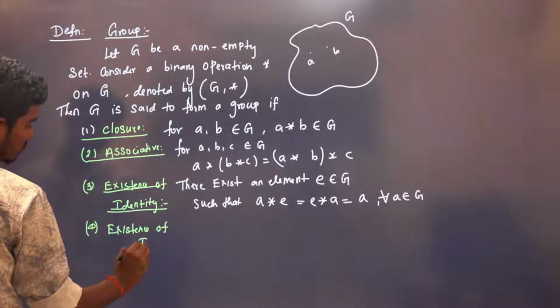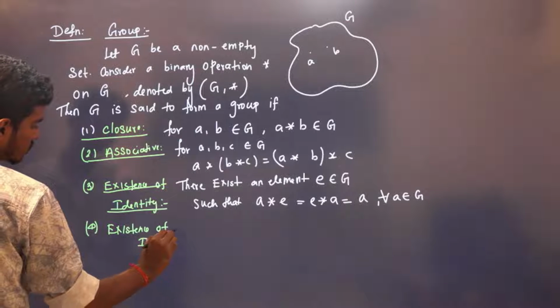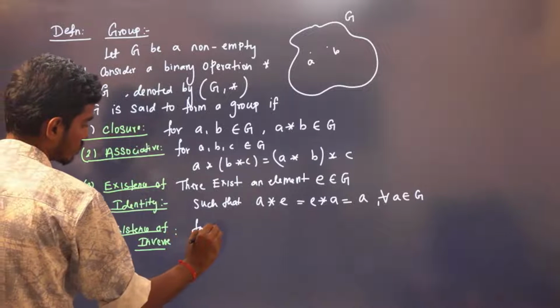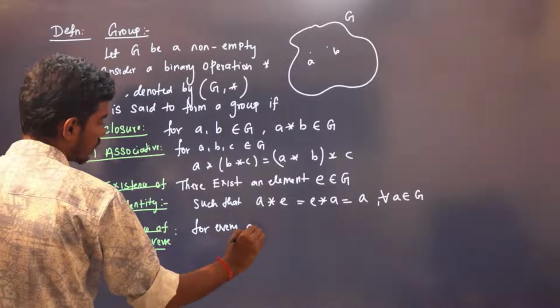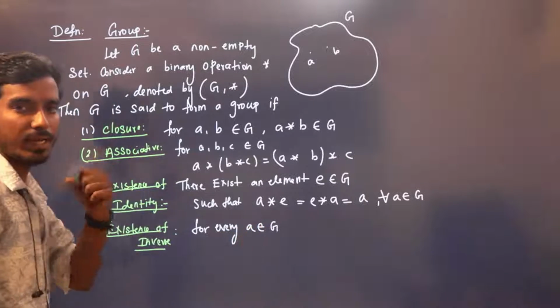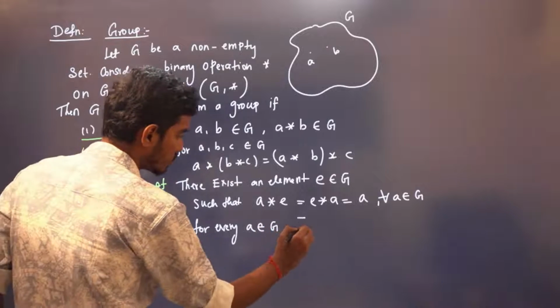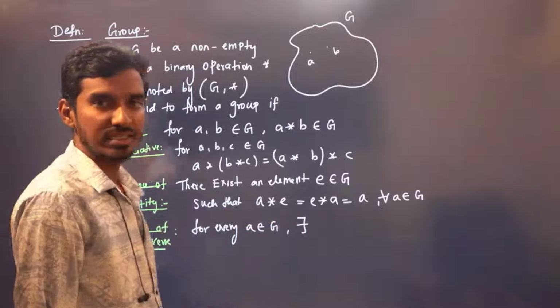Existence of inverse, right? For every A in G, you take any element. You should find some other element. There exists, if I write this, it means there exists, right?